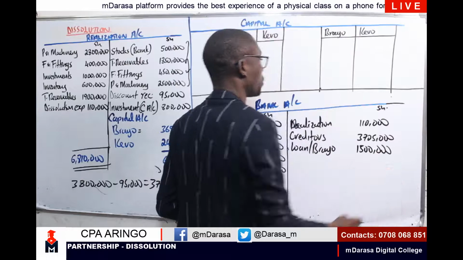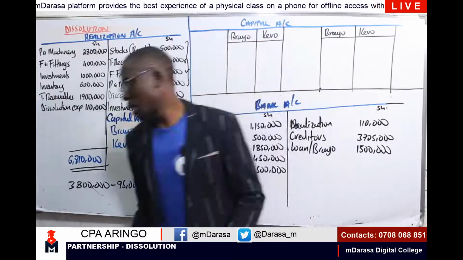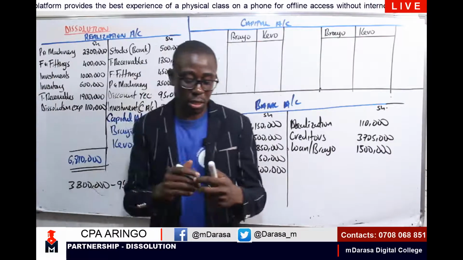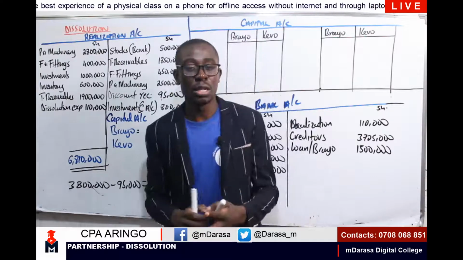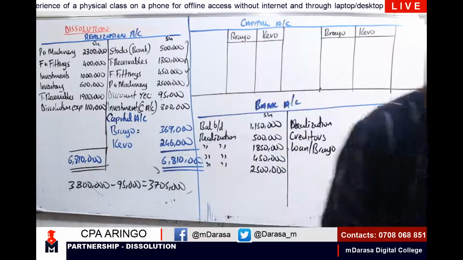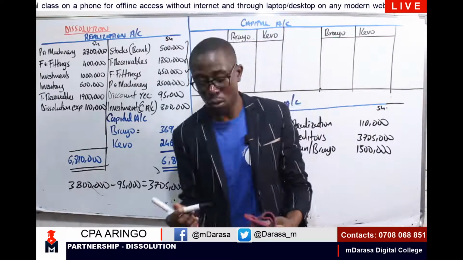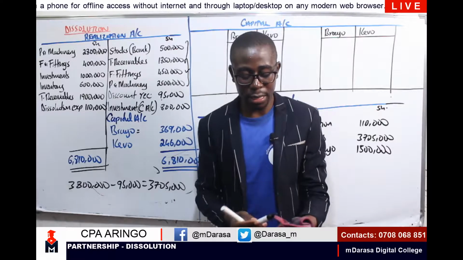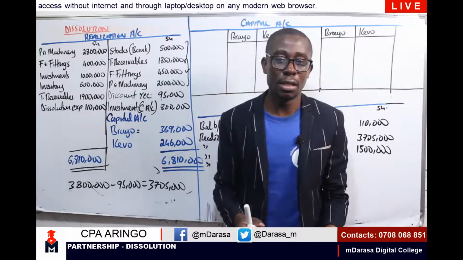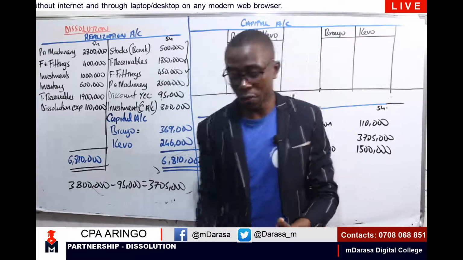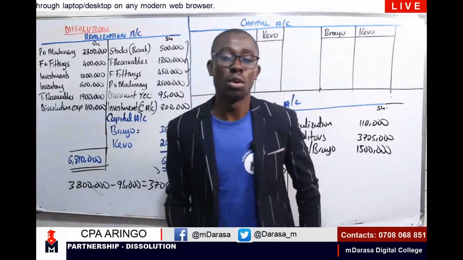Remember, my good students, what we should have in mind is that any time a partner is giving a loan to the partnership business out of his private account, not the business account, this transaction will not affect our capital account. Instead, it is taken as any other lender lending to the business, like any other normal liability account.